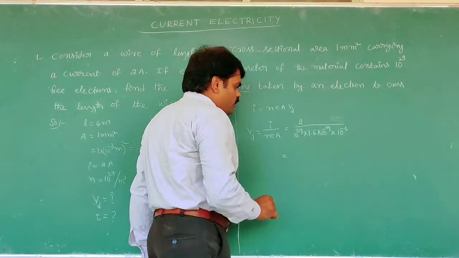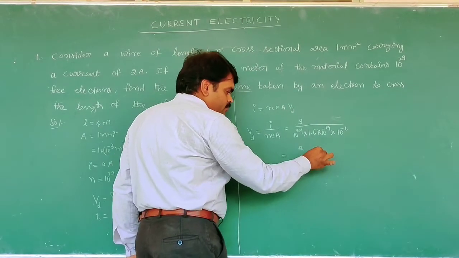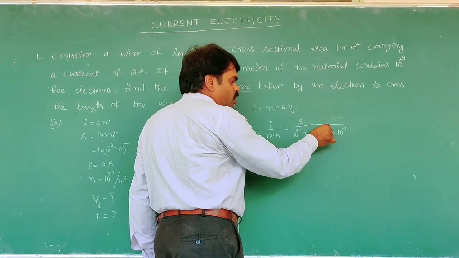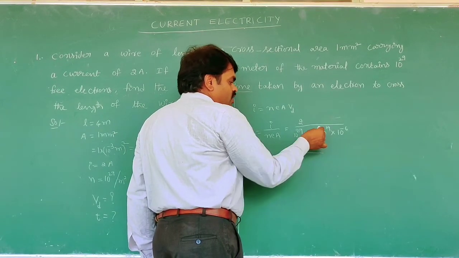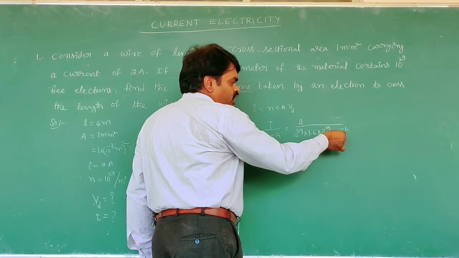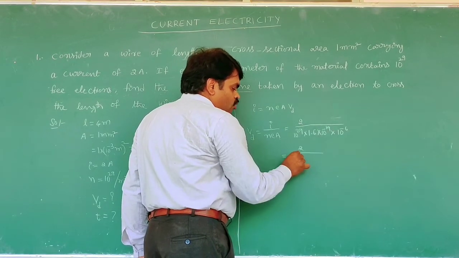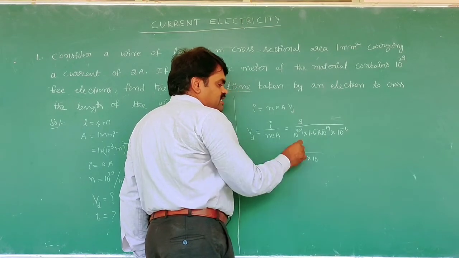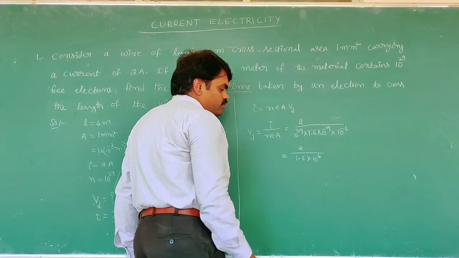So it is 2 by 10 to the power of 29 into 1.6 into 10 to the power of minus 19. 10 to the power of minus 19 with 10 to the power of 29 gives 10 to the power of 10, and with 10 to the power of minus 6, it remains 1.6 into 10 to the power of 4.